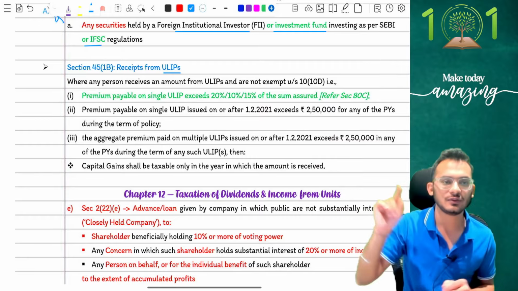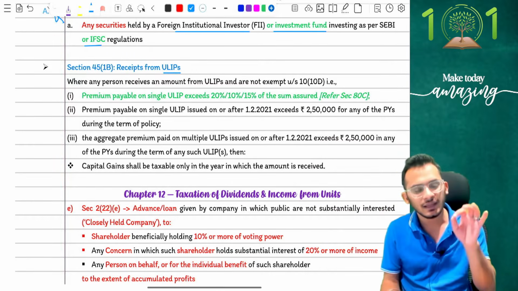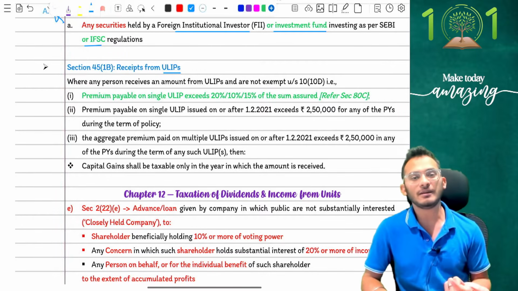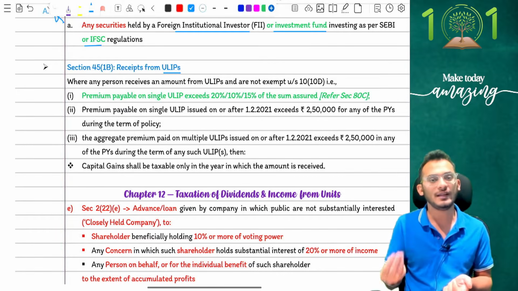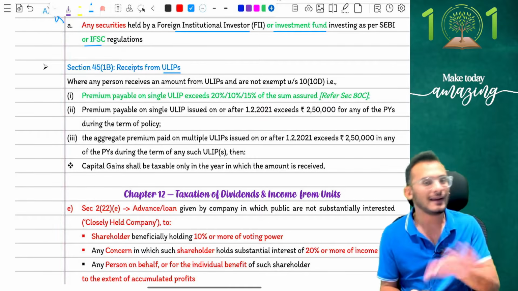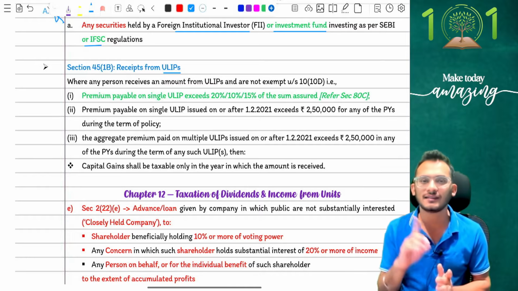To tackle that confusion, this year has clarified that every ULIP's taxability will only happen under capital gains. Which means even if you pay a premium of less than 2,50,000, but the premium is more than 10% or 15% or 20% as per your conditions, then that ULIP also will now be taxable under capital gains, and will not be taxable under IFOS.